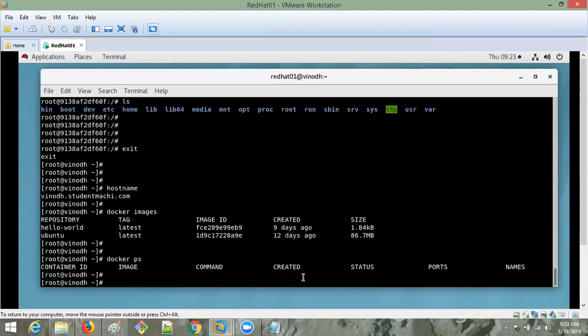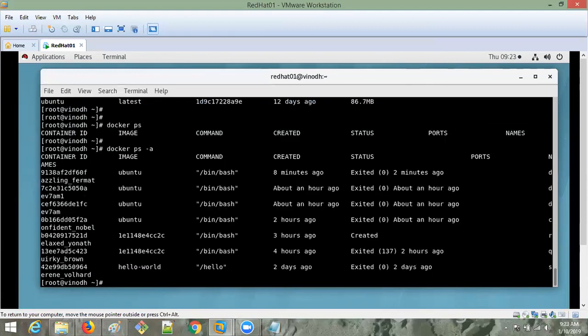If you want to see the old containers that I terminated, give the command docker ps, but with the attribute -a for all. For previous batches I also ran a few things, so all these are showing. See, 8 minutes ago I did something.